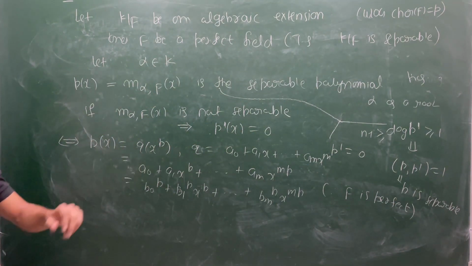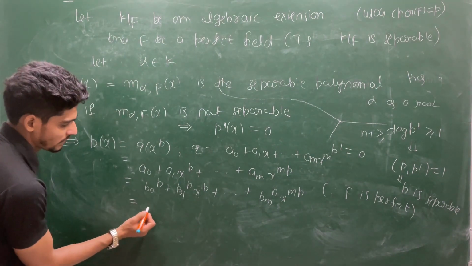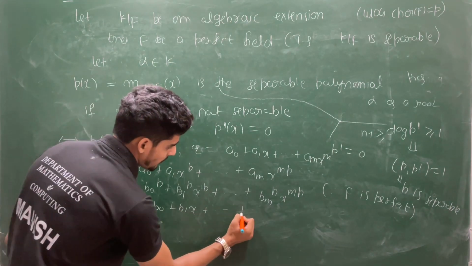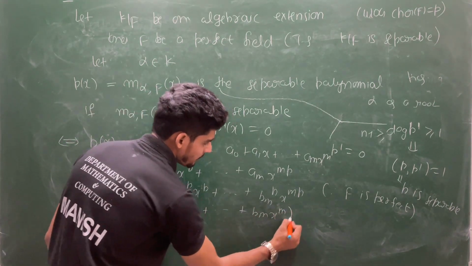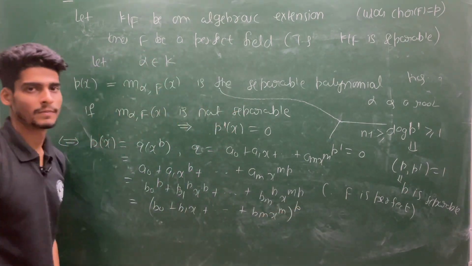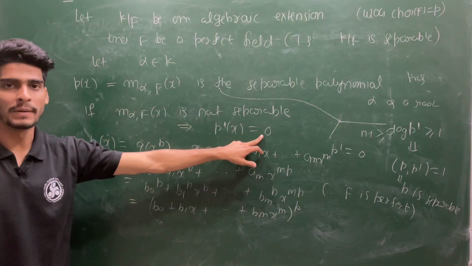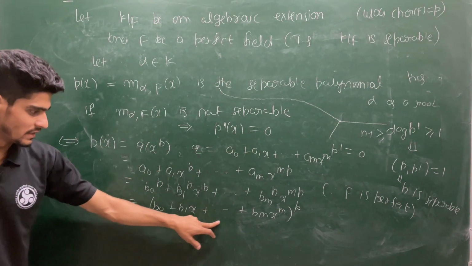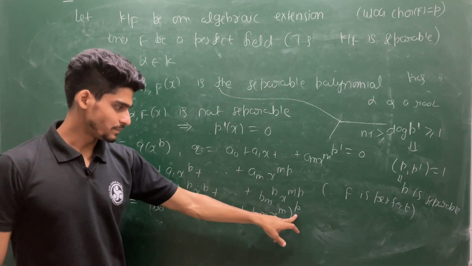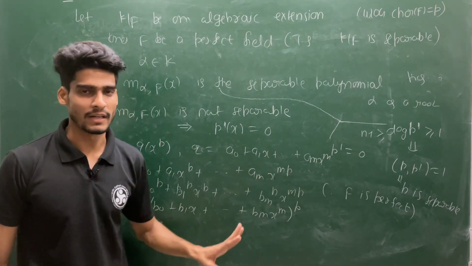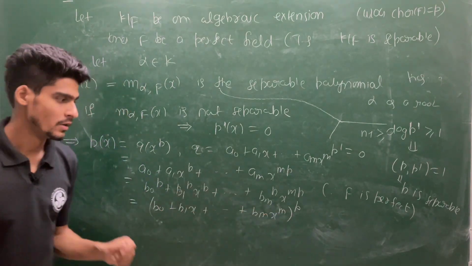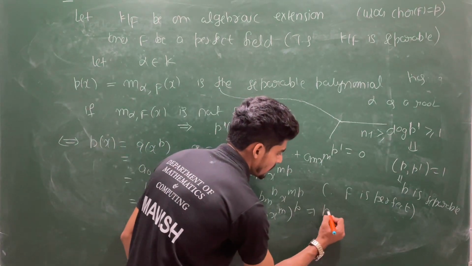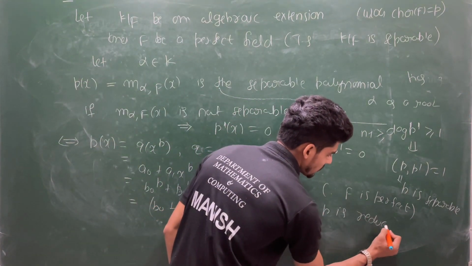So if F is perfect, you can see this is the same as B0 plus B1x plus up to Bm x power m, whole power P. So if P prime is vanishing completely, then your P will become reducible. This P is reducible because you can write this into its power. You can take P minus 1 or P minus 2 because P is at least 2. So this implies P is reducible.